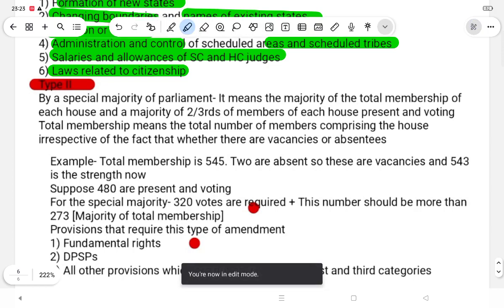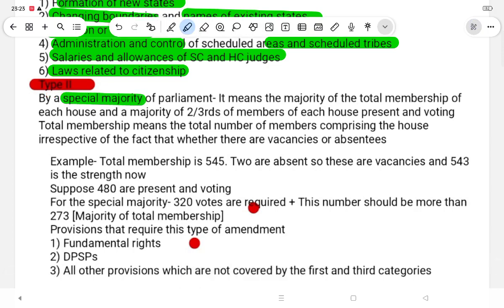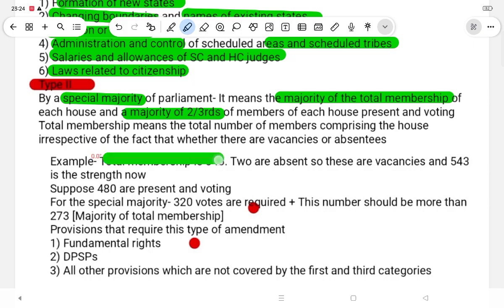Type 2: by a special majority of the parliament. It means the majority of the total membership of each house and a majority of two-thirds of the members of each house present and voting. The total membership means the total number of members that comprise the house, irrespective of the vacancies or absentees. Example: total membership is 545. Two are absent, so these are vacancies, and 543 is the strength.